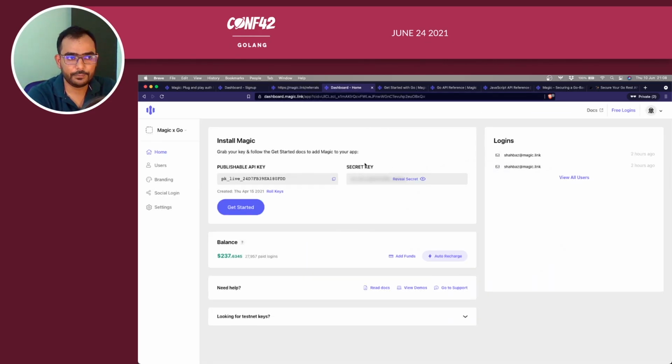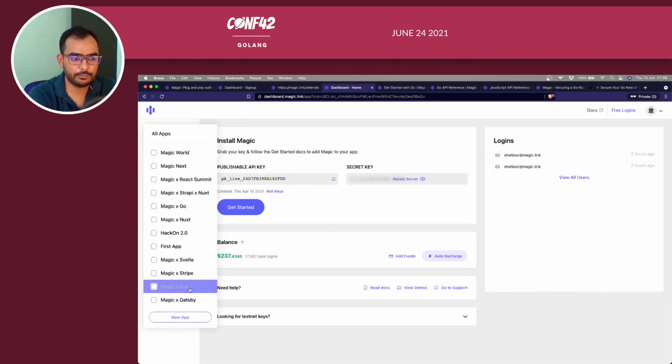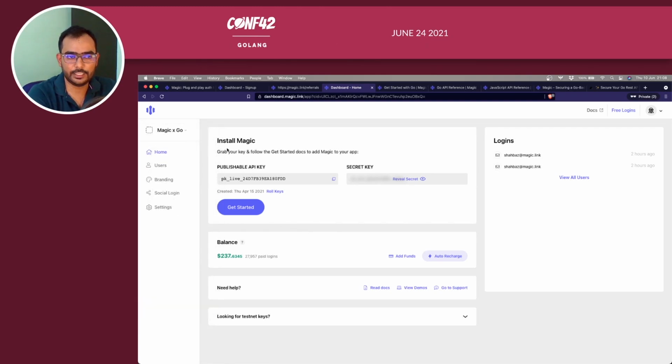Once you sign up, you will be able to create an application, or by default you will have your first application created, right? And then you will have this publishable API key. Feel free to share this publishable API key. It is not recommended, but you can share it, no issue with that.